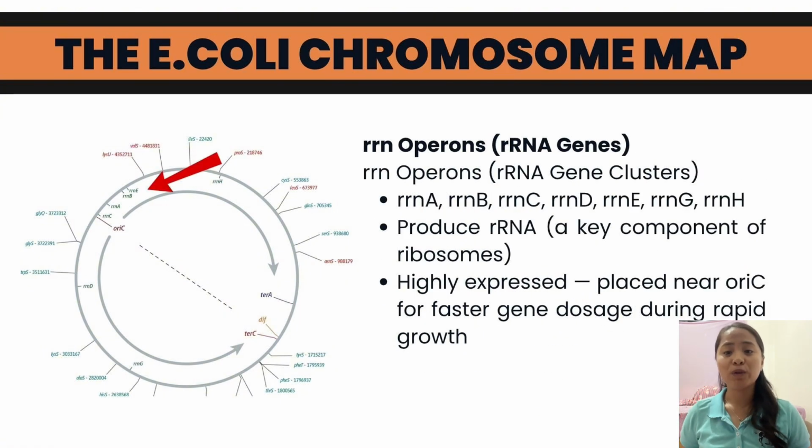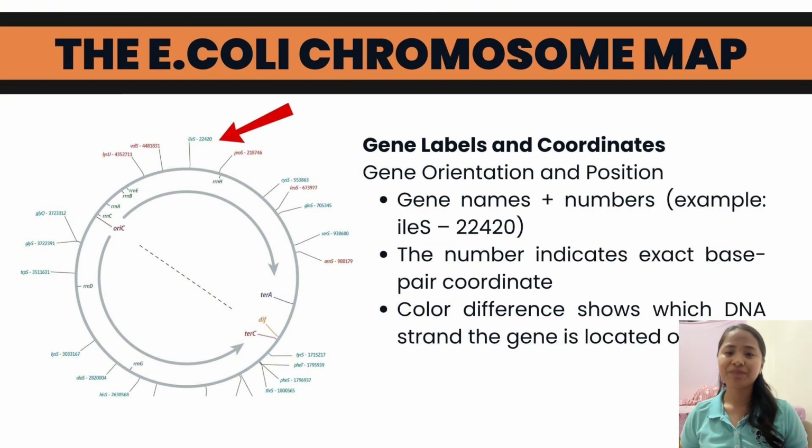The map also highlights several rRNA operons, labeled rrnA, rrnB, rrnC, and so on. These are clusters of ribosomal RNA genes. They are highly active because E. coli needs ribosomes to grow and divide quickly. Their placement on the map helps researchers recognize key gene clusters.